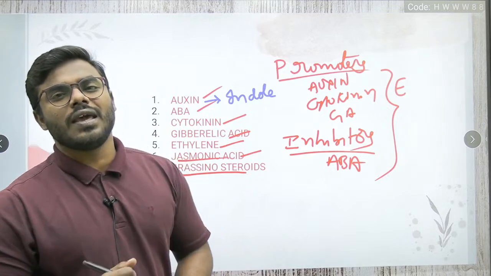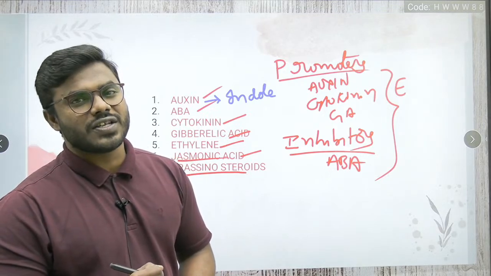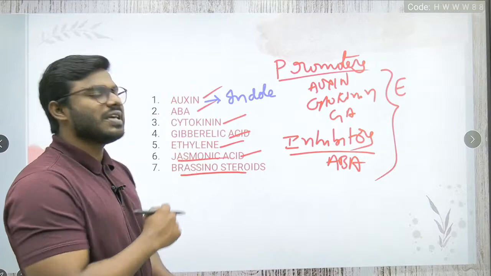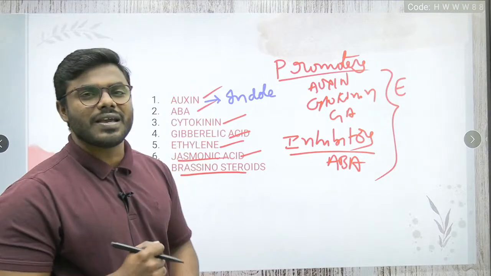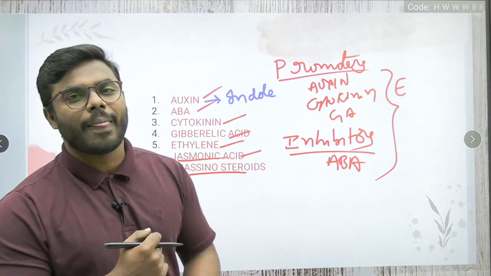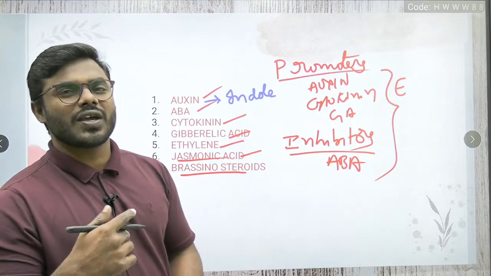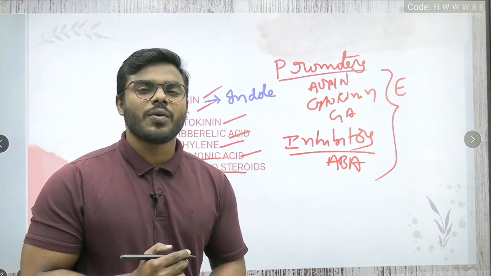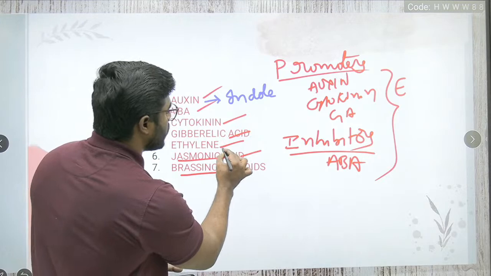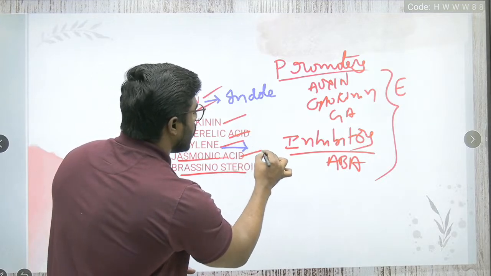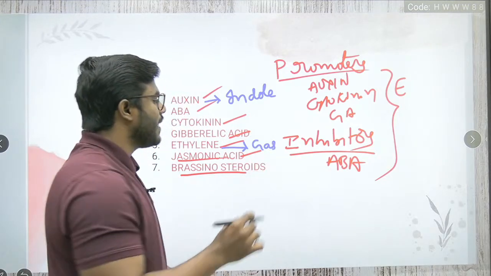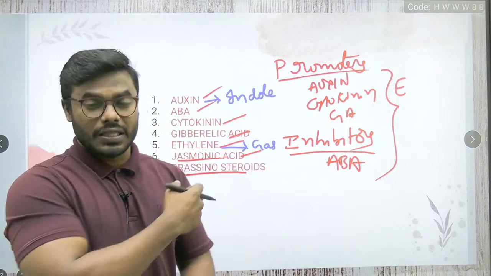And what about abscisic acid, friends? And what about cytokinin, as well as gibberellic acid, as well as ethylene? You don't need to think too much about ethylene. Ethylene is what kind of plant hormone, friends? We all know that ethylene is the only hormone which is gaseous in nature in the plant body.